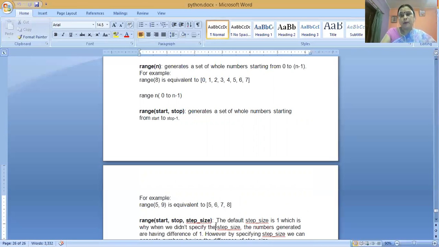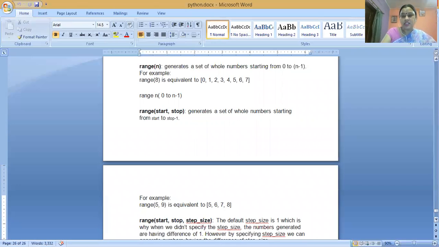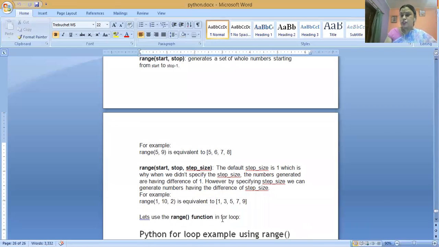And if we provide 3 arguments along with the range function, that is start value, stop value, and step value, then it will generate values from the starting value. Stop means n minus 1 value, and step means the starting value will be incremented by this step value.